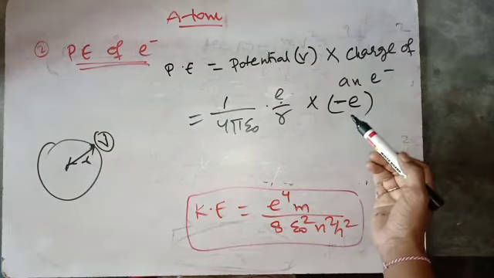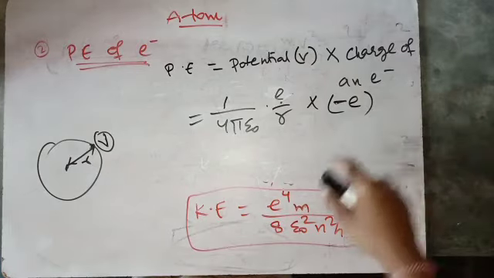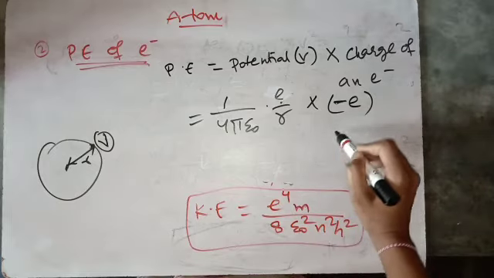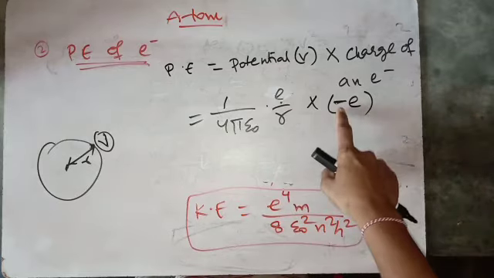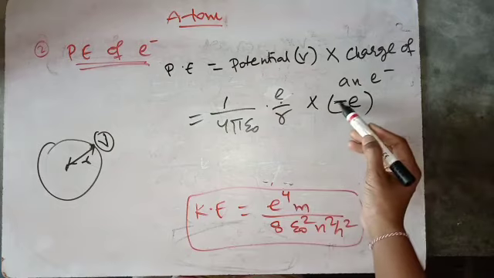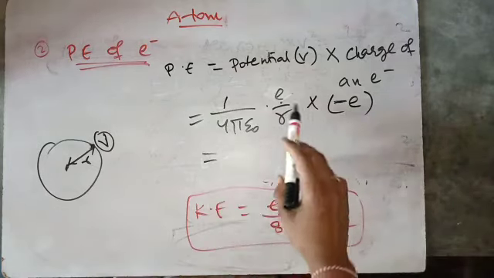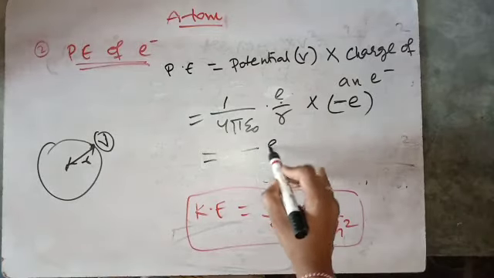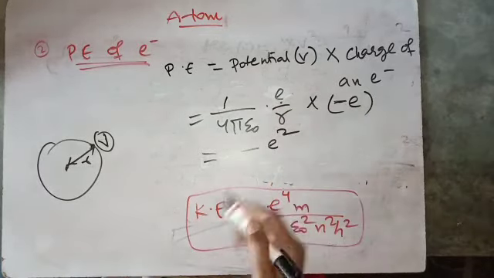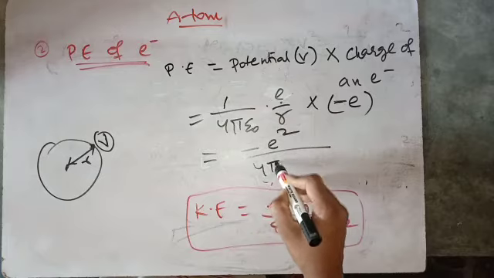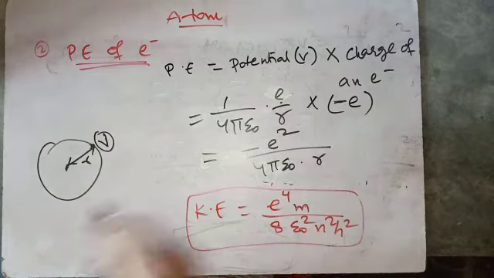If you take a positive charge, here you will have plus sign. Here electron is a negative charge, so I have taken minus sign. Now you just multiply this: e into minus e is minus e square by 4 pi epsilon naught times R.